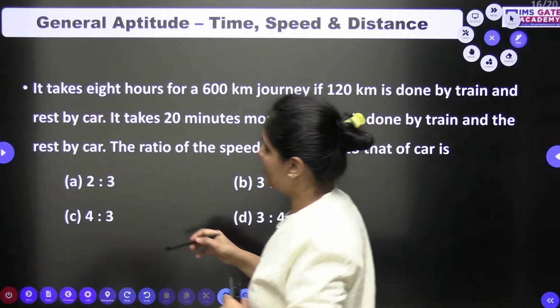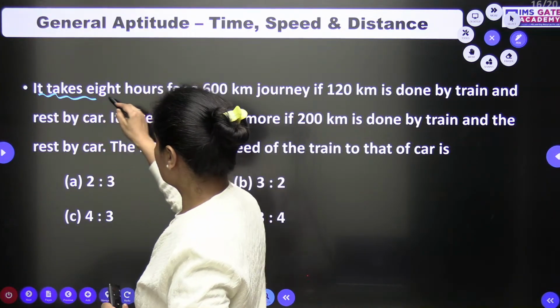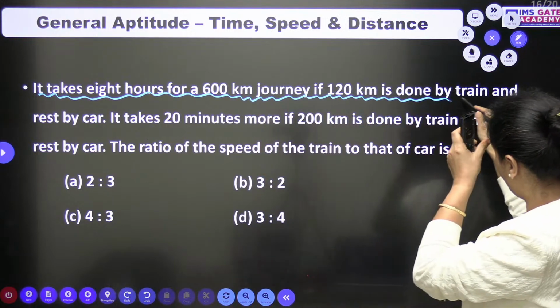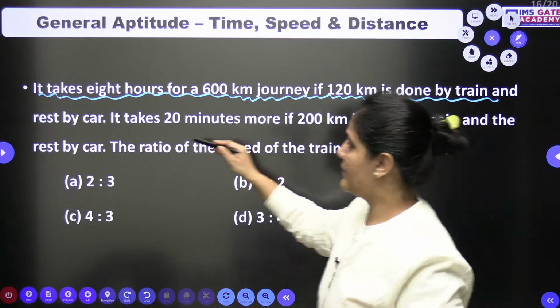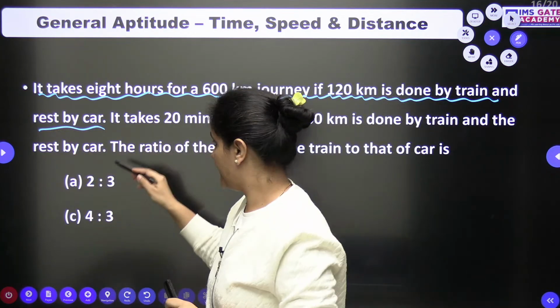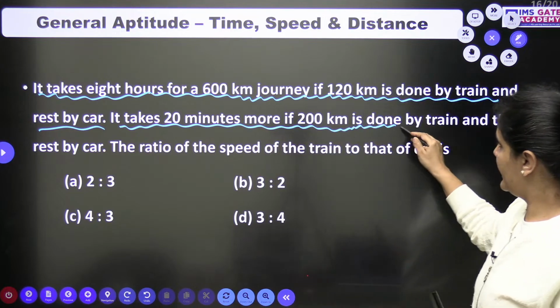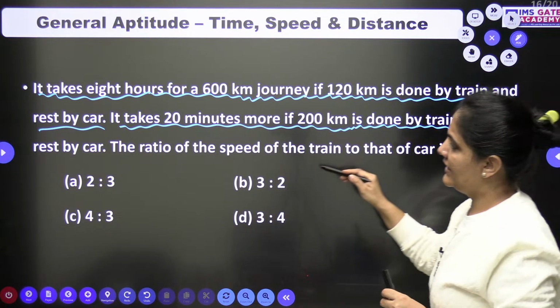Alright, now let's come to the next one. Again a good question. It takes 8 hours for a 600 kilometer journey if 120 kilometer is done by train and the rest by car. A good pattern of question. And second, it takes 20 minutes more if 200 kilometer is done by train and the rest by car.